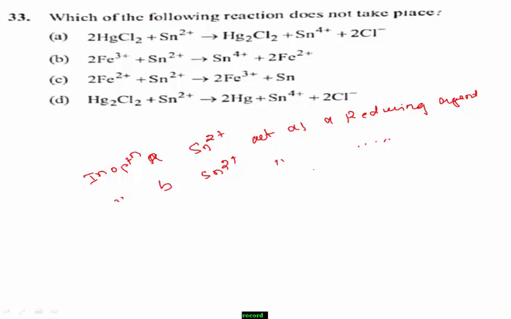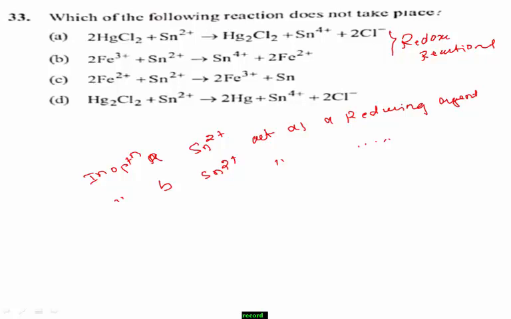When we observe reactions A and B, both are redox reactions and they are feasible redox reactions. And if you observe the other product, Fe3+ changes to Fe2+, it shows the formation of a redox reaction.